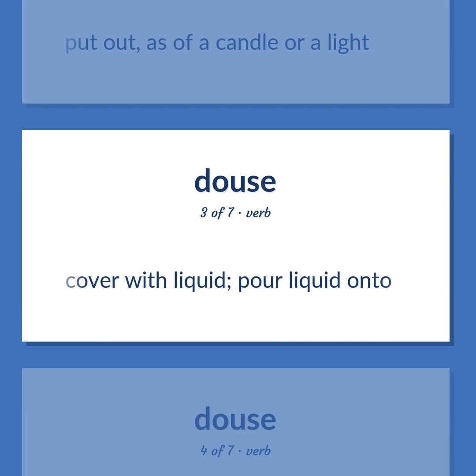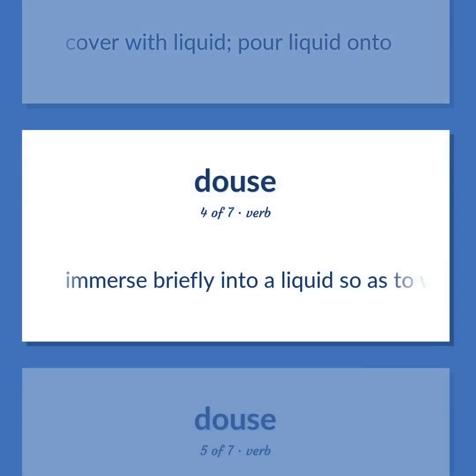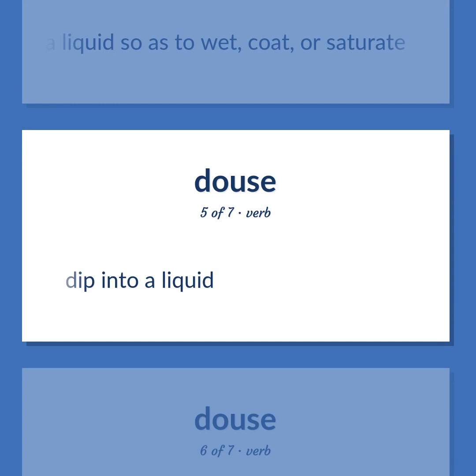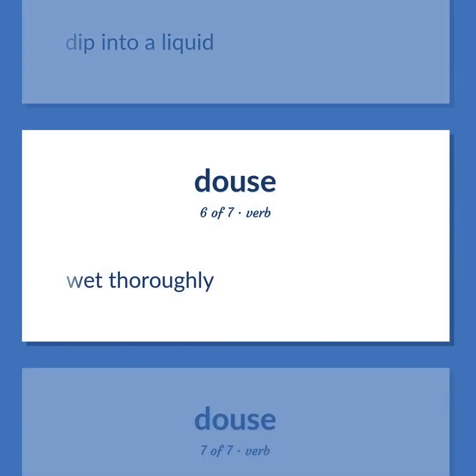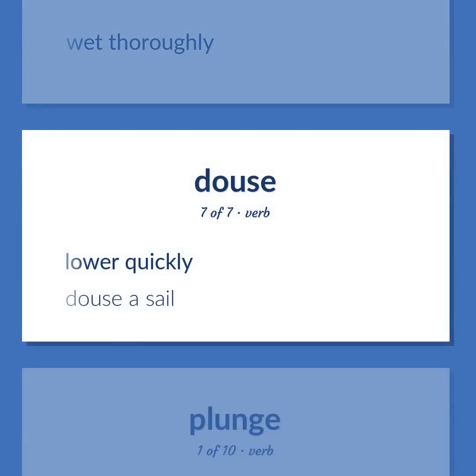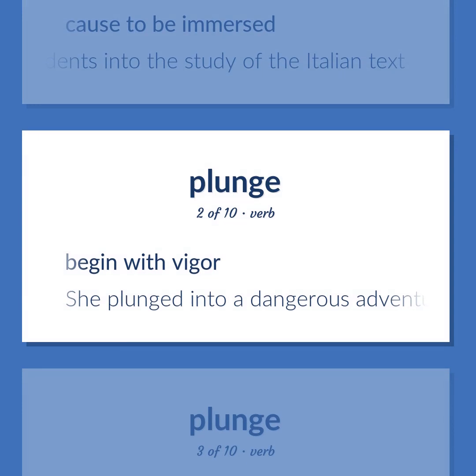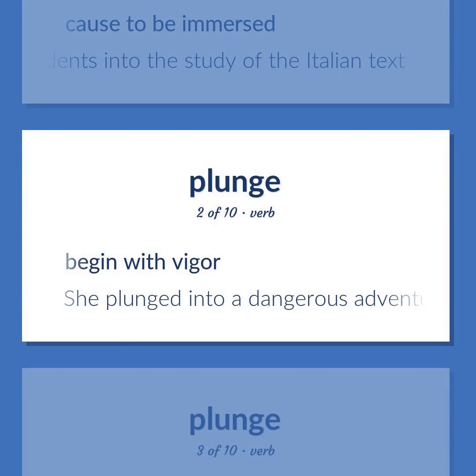Cover with liquid. Pour liquid onto. Immerse briefly into a liquid so as to wet, coat, or saturate. Dip into a liquid. Wet thoroughly. Lower quickly. Douse a sail. Cause to be immersed. The professor plunged his students into the study of the Italian text. Begin with vigor. She plunged into a dangerous adventure.